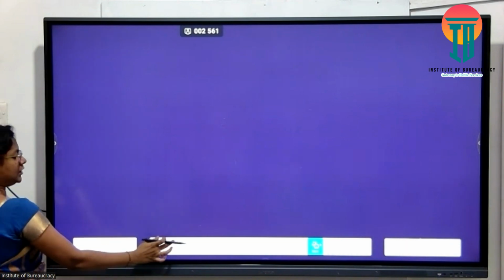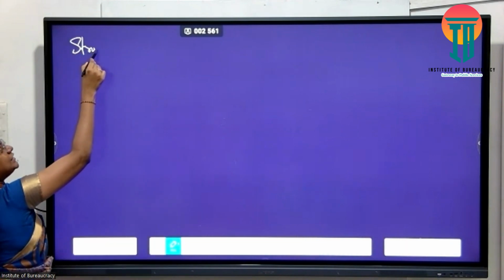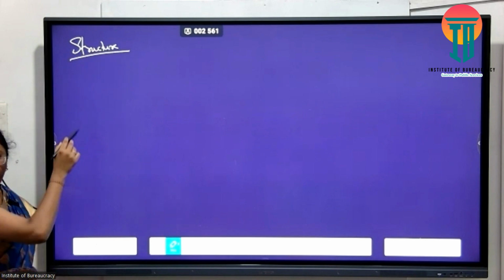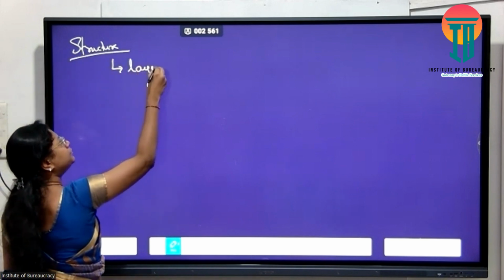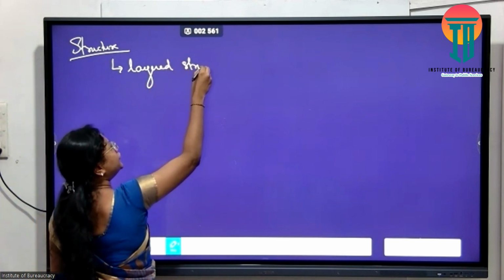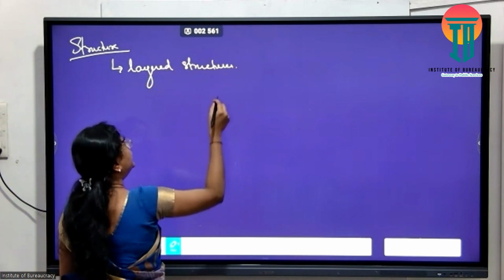Everyone knows Earth's atmosphere is divided into layers. This is basic, so I'm going a little fast. Fine, you can follow, right? Okay. Obviously, it is a layered structure. The atmosphere comprises different layers.